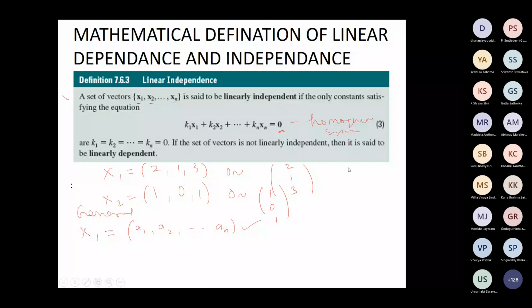Somebody again, please all of you mute. So this system should have only the trivial solution. Then we say the vectors are linearly independent. If it has a non-trivial solution, then we say it's linearly dependent. See, trivial solution means k1 equal to 0, k2 equal to 0, etc., kn equal to 0. So that means only the zero solution is there, meaning the vectors are linearly independent, otherwise dependent. How do you see? Look at an example.